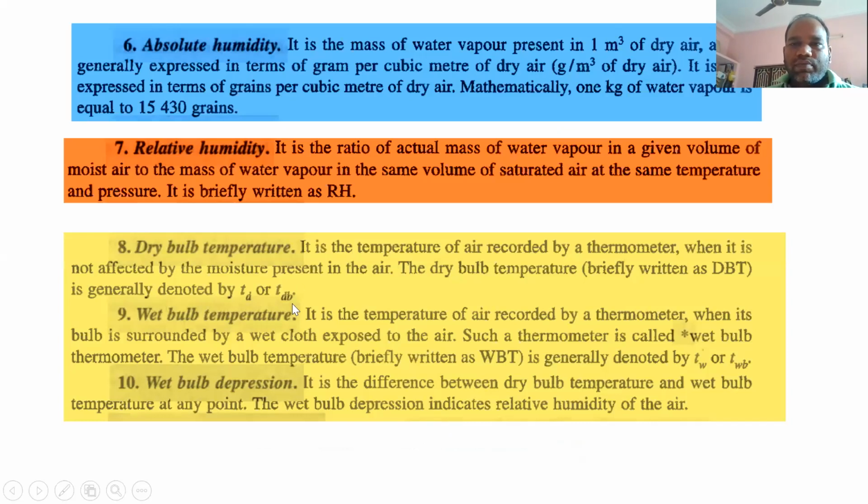Absolute humidity. Absolute humidity is nothing but the humidity ratio or specific humidity expressed per unit volume of dry air, or we can say how many grams of water vapor are present per meter cube of the dry air. Okay.